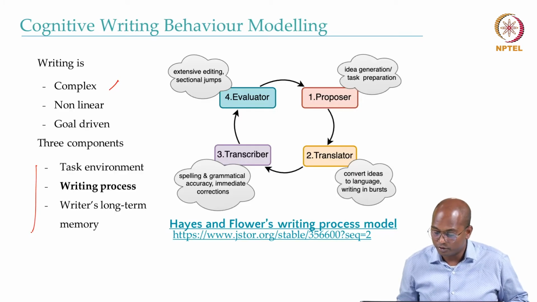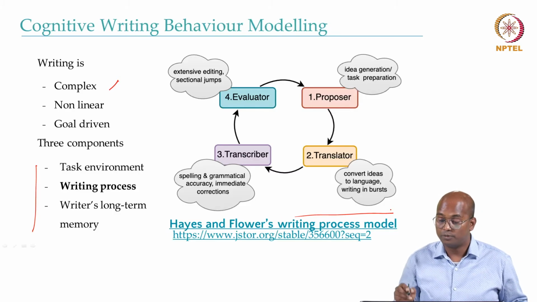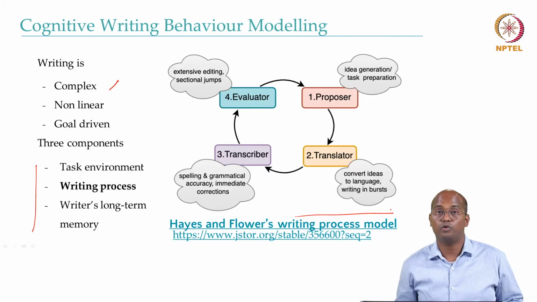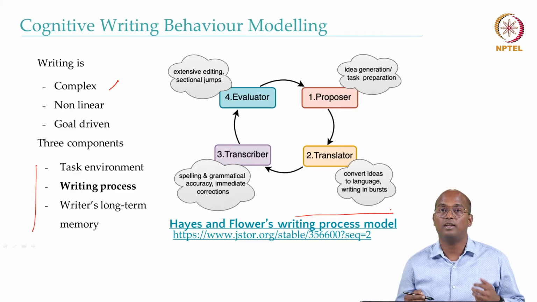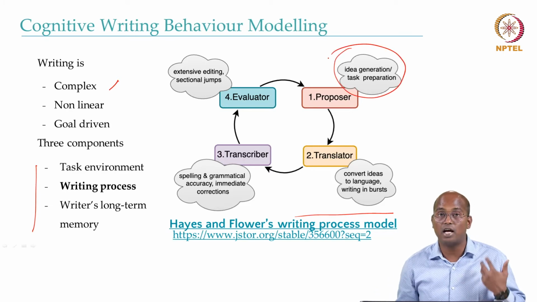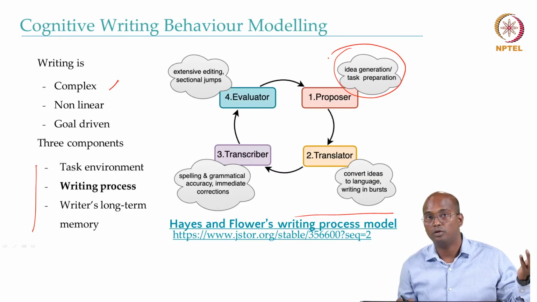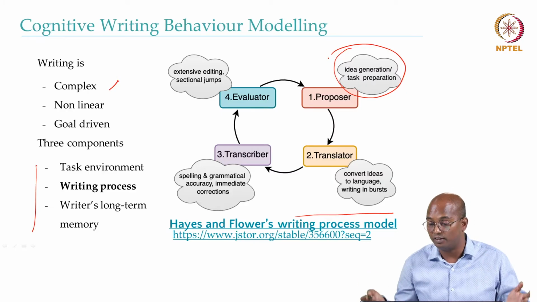Hayes and Flower proposed a very interesting writing process model. According to this model, when you have to write about a given topic, you first start thinking about it, so you start doing idea generation and task preparation. The writer starts gathering information through past knowledge, or even the environment where you are, and so on.